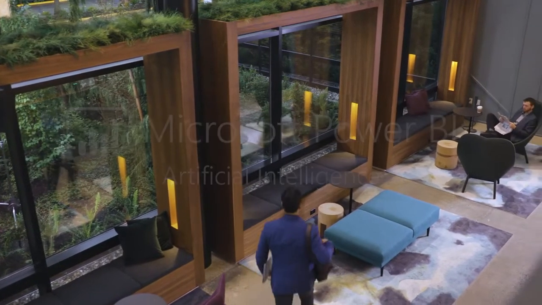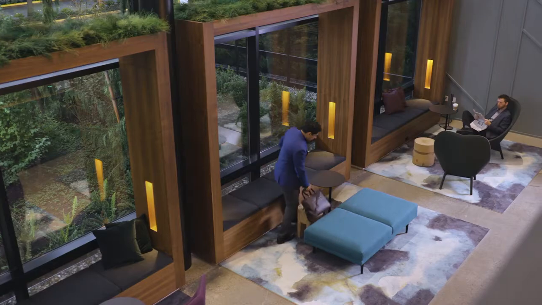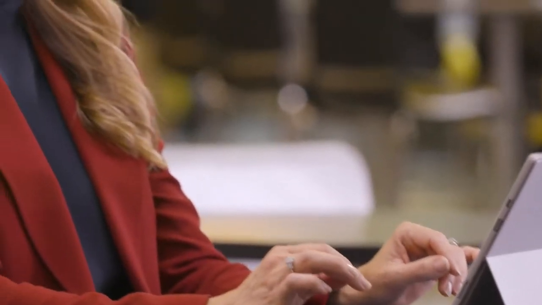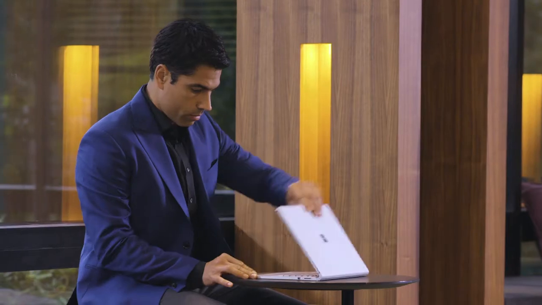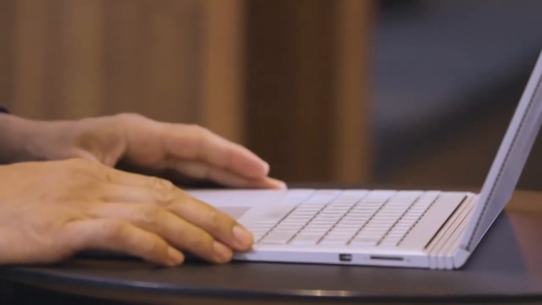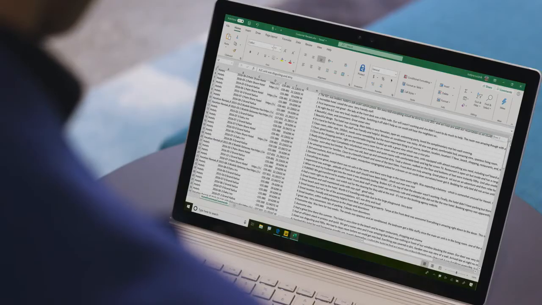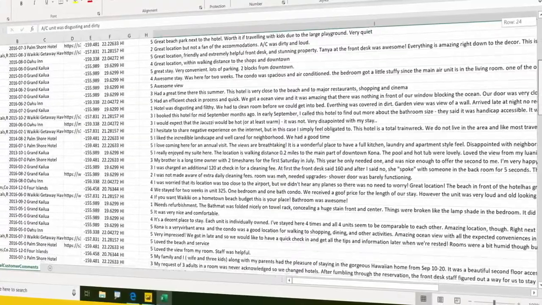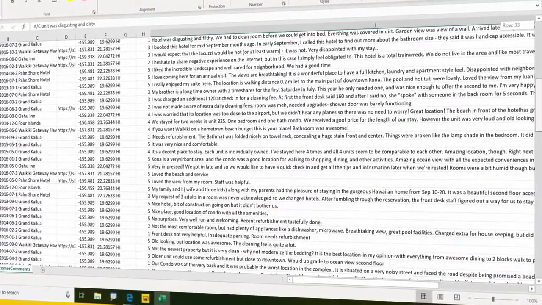Meet Carlos. He's a data analyst for a big-name hotel who's just been asked by the VP of Sales, Fiona, for help uncovering what drives repeat guests to their property. To get to the answer Fiona needs, he'll have to overcome two challenges. One, the data he needs comes from many different sources. And two, he's got a year's worth of customer comments from popular review sites to cull through.